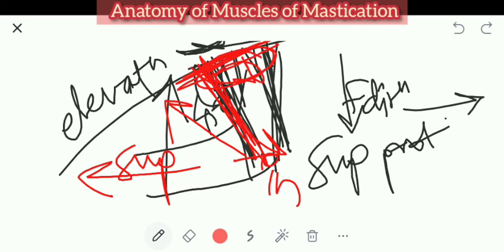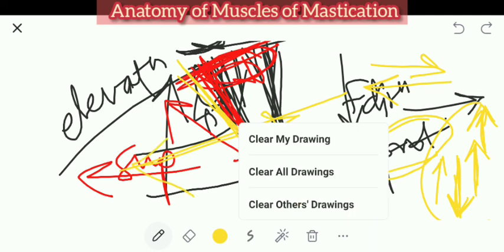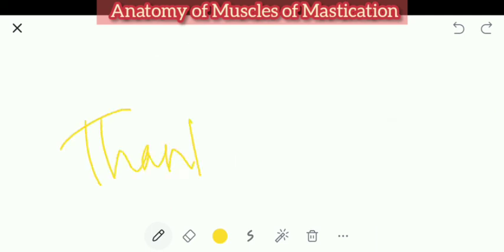One thing to clarify: elevation and depression follow this principle. Contraction happens opposite to the direction of the fiber. Here the fiber direction is like this, so contraction will happen on the upper side, so action will happen on the upper side. This is the main action and the concept of elevation and depression. Protrusion and retraction are side to side, I mean anterior and posterior, an anteroposterior movement. The axis is different only because they have a 45 degree angle. I hope I have clarified the doubt. Thank you. You can read it and you will understand it for sure.